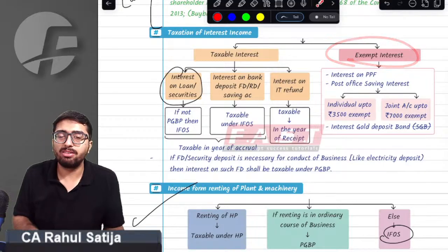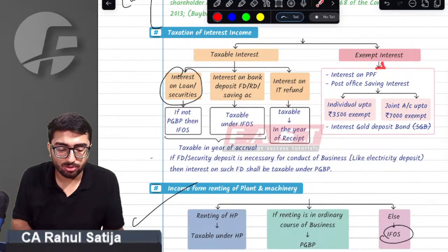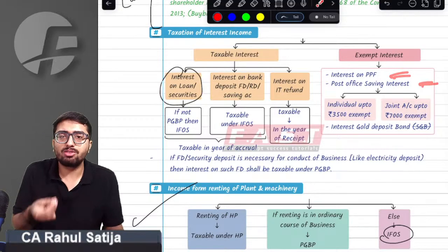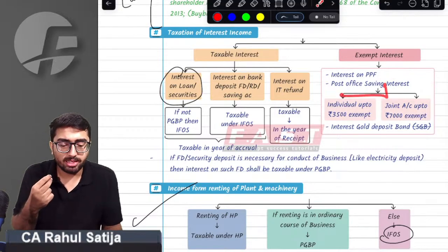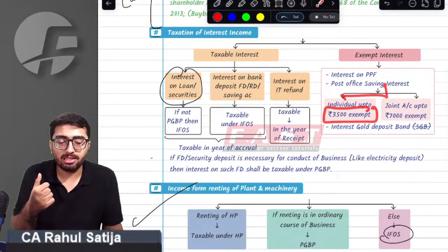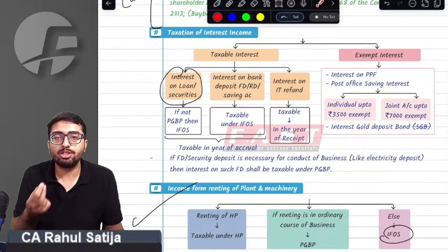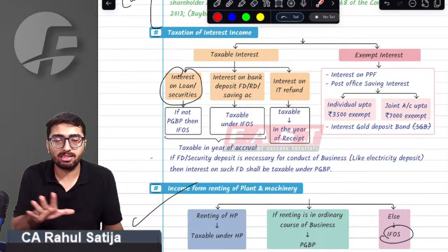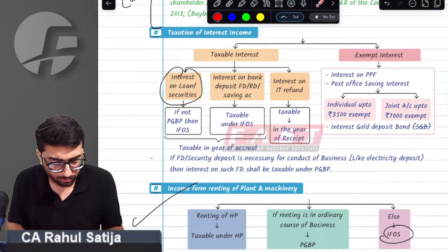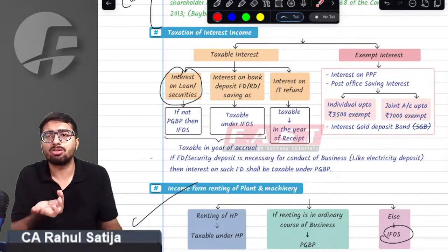We have certain exempt interest also. For example, interest on post or public provident fund is always exempt. If we have interest on post office savings account, the provision says 3,500 rupees of interest is exempt and the rest is taxable. If we have a joint account at post office, up to 7,000 rupees of interest is exempt, and the rest is taxable. Interest on gold deposit bonds is also exempt.